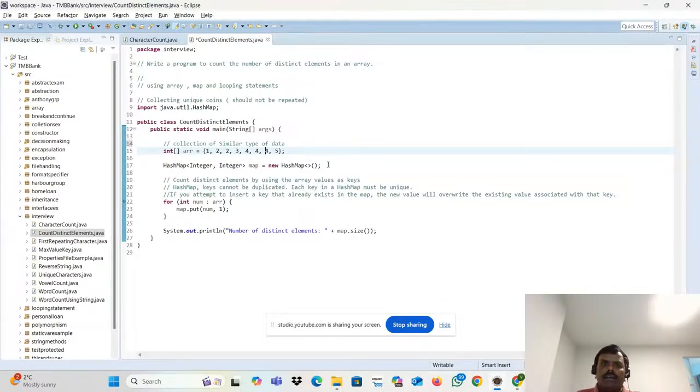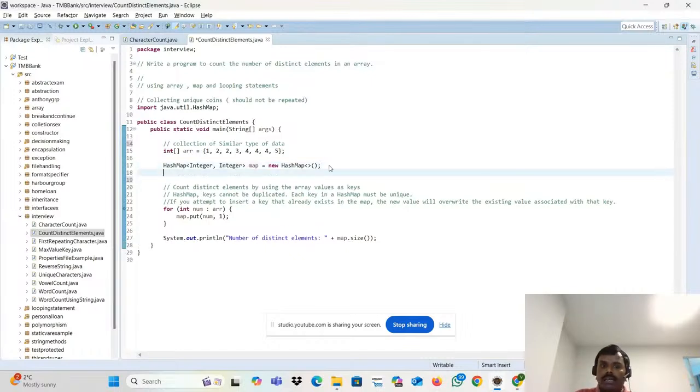Okay, that's fine. What do you mean by map? Last week we already saw collections, right? Map is nothing but a key and value pair. What do you mean by key and value? We already talked about it, right? Key is nothing but a name. Name is a key. What is the value? Satish.